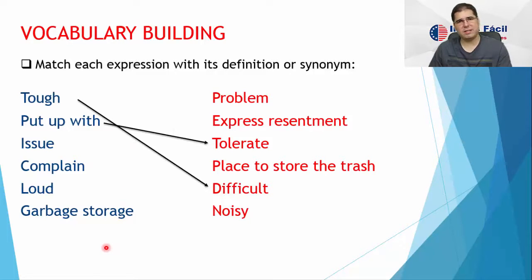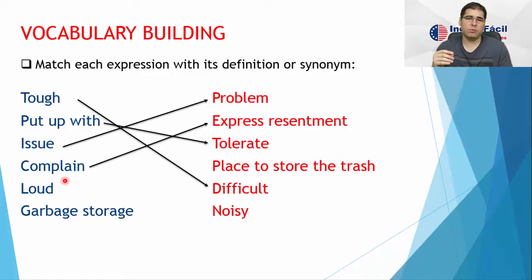Now, issue, this is very simple, right? An issue is in this case the same as a problem, okay? An issue is a problem. To complain, also very simple, a verb, right? To complain is to express resentment. Usually we say complain when something displeases us, when something is not nice for us. For example, when someone does something we don't like, we complain: come on, stop doing that, this is boring, this is annoying, okay? So this is to complain, to say that something annoys you, okay?